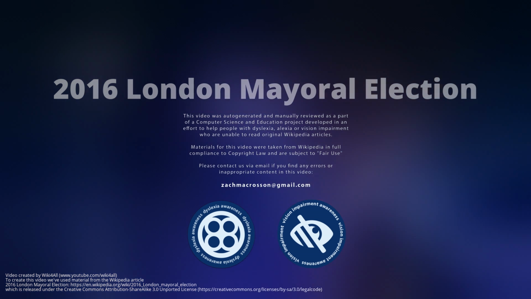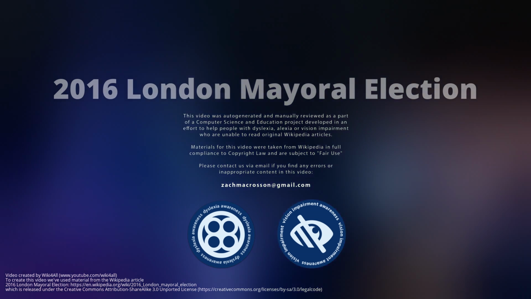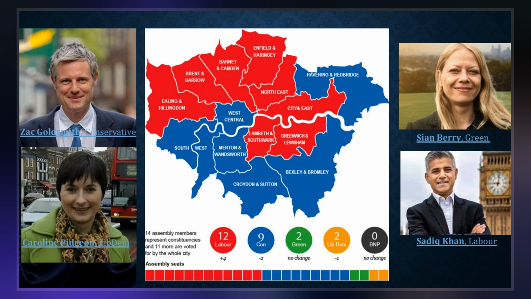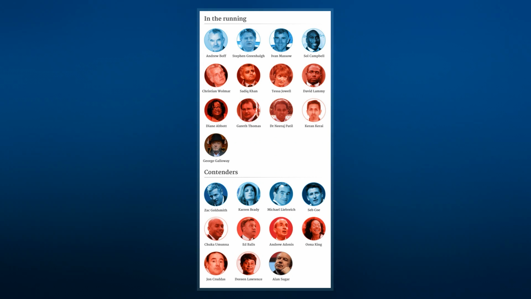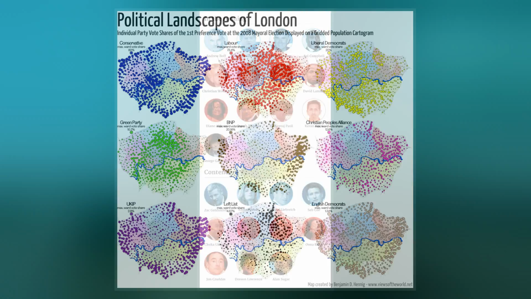The 2016 London mayoral election was held on 5 May 2016 to elect the Mayor of London on the same day as the London Assembly election. It was the fifth election to the position of mayor, which was created in 2000 after a referendum in London. The election used a supplementary vote system.